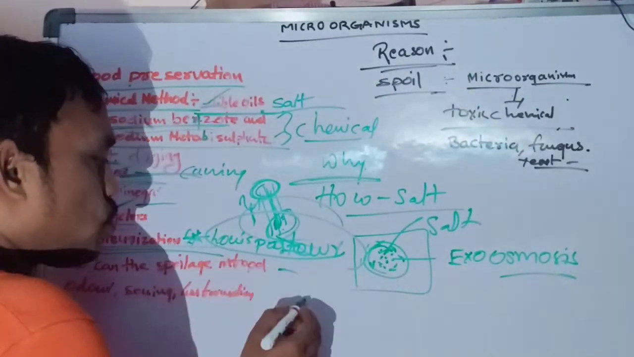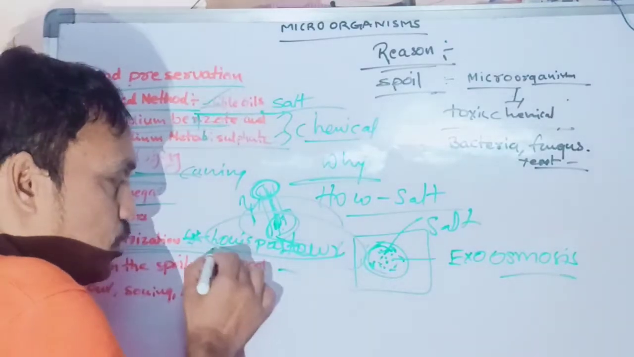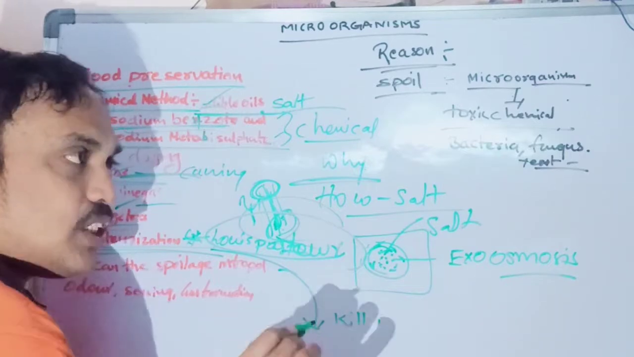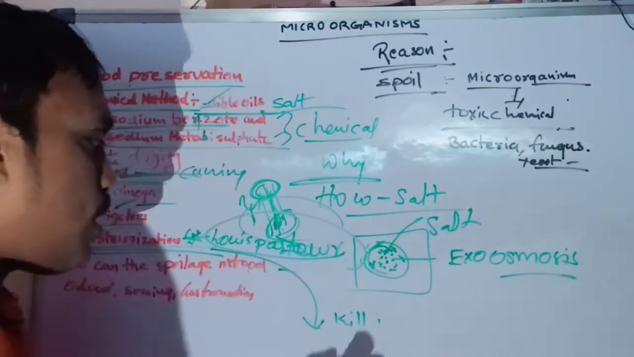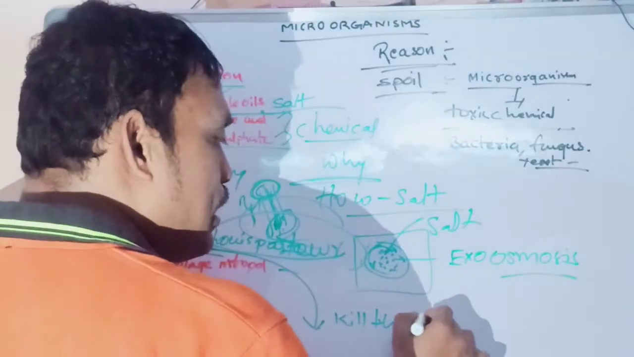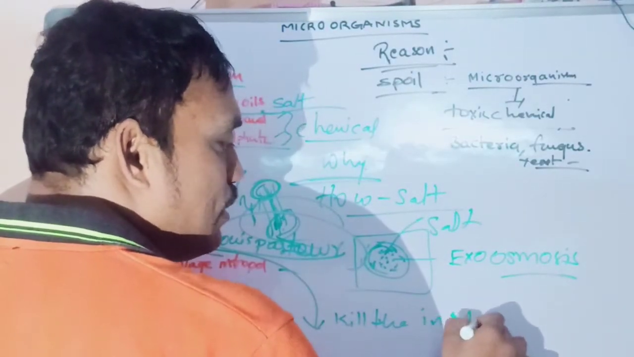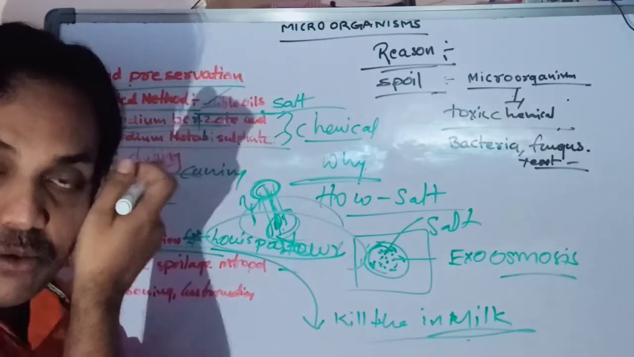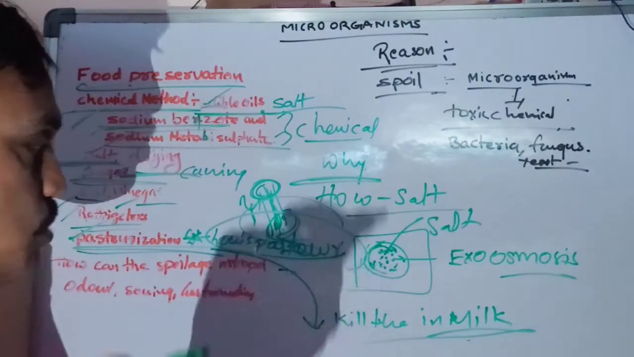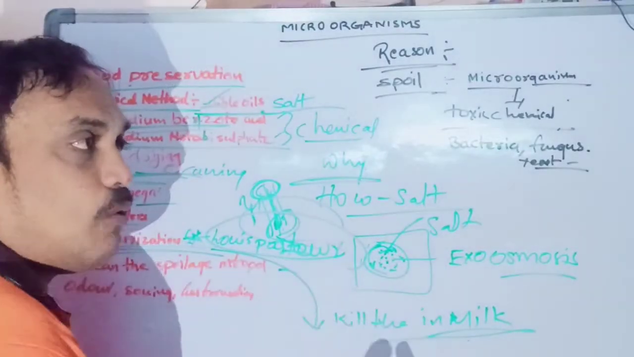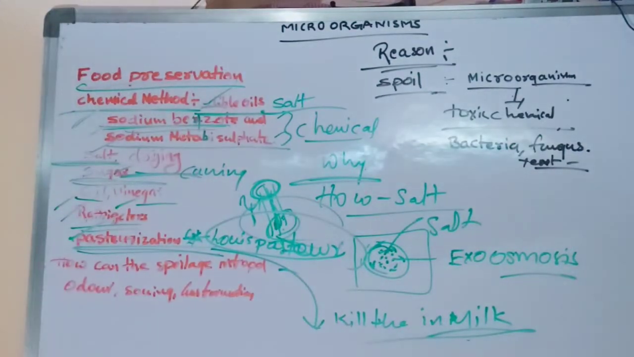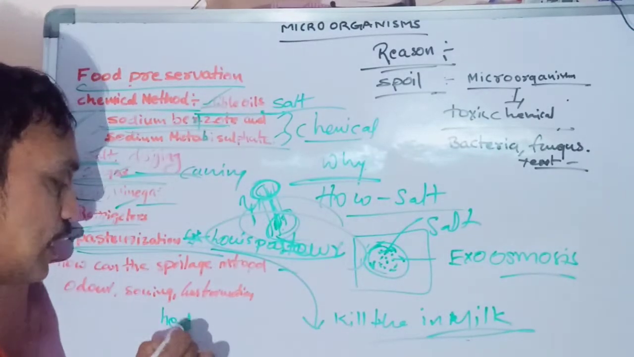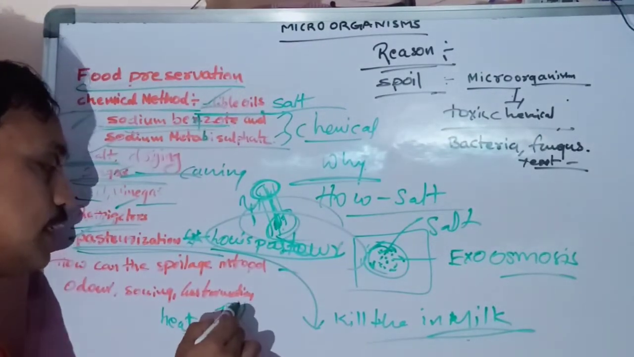Pasteurization is especially useful to kill the microorganisms in milk. The pasteurization method is useful to kill germs, whatever microorganisms or germs there are in milk. How? In the process of pasteurization, what are they doing? They are heating milk up to 70 degrees centigrade.